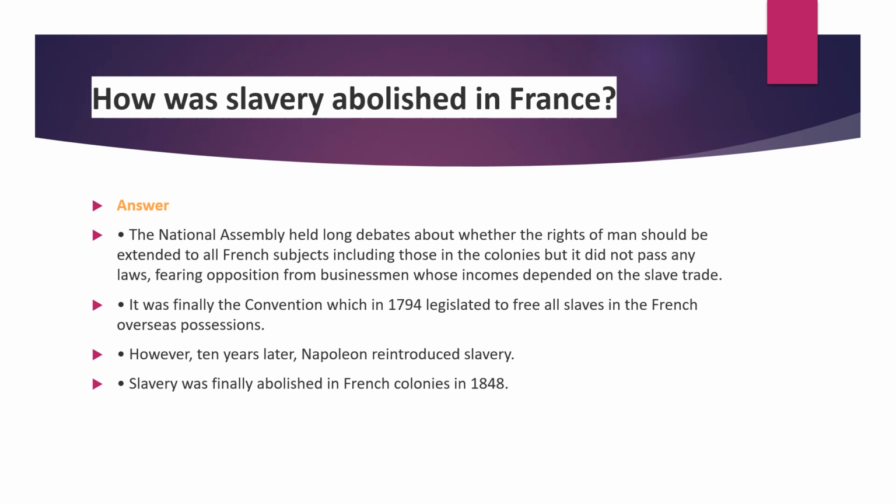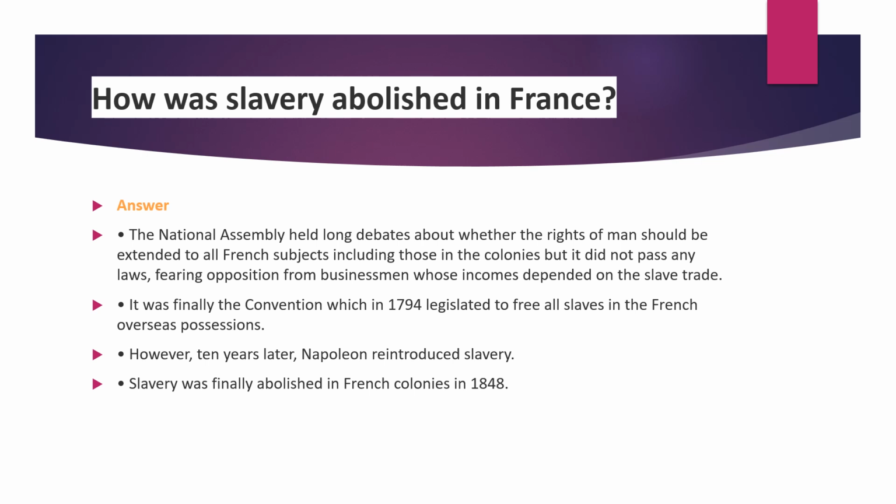Yes. The next question is, how was slavery abolished in France? Actually, this concept is given in the last part. The slavery system was practiced in those days. Slavery means they purchased human beings, selling them in the market as commodities. The richest people, landowners and people who had more money, purchased human beings for working in their fields without any limitations. That is called the slavery system. It was practiced in early periods.